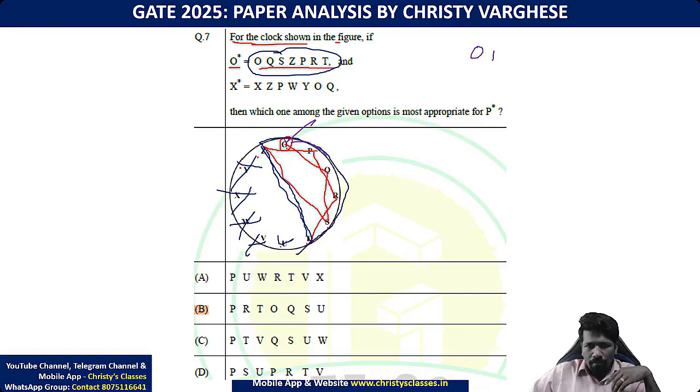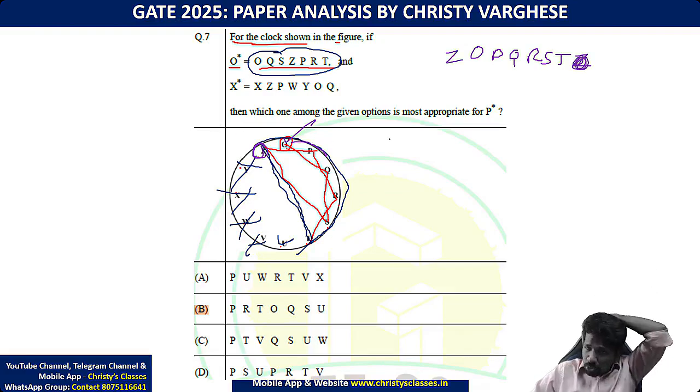Clockwise. OPQRST and after that Z is also there, so I will write Z here. Or if I want Z, I can write it here also, no problem. It's a cycle. So a cycle starting from Z will be written like this.